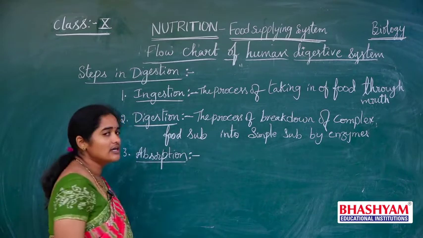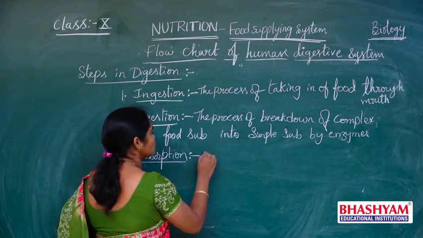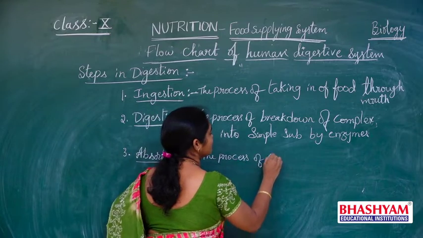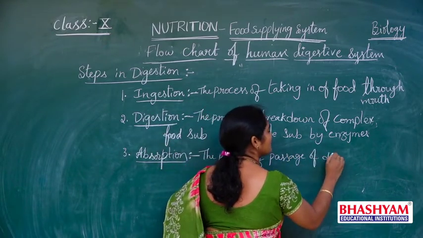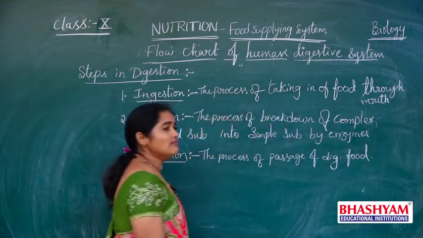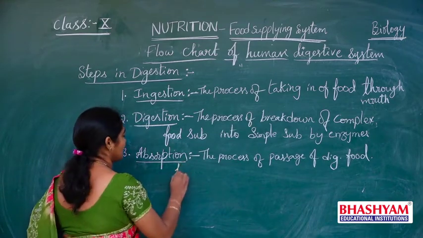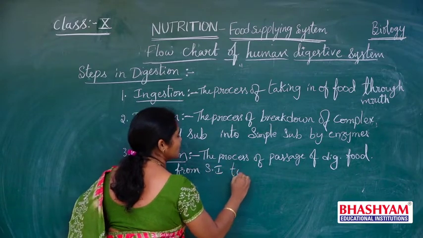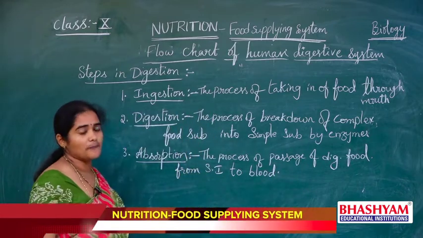The digested food is absorbed into the blood. So here absorption is the process of passage of digested food from the small intestine to blood. From small intestine to blood is nothing but absorption.